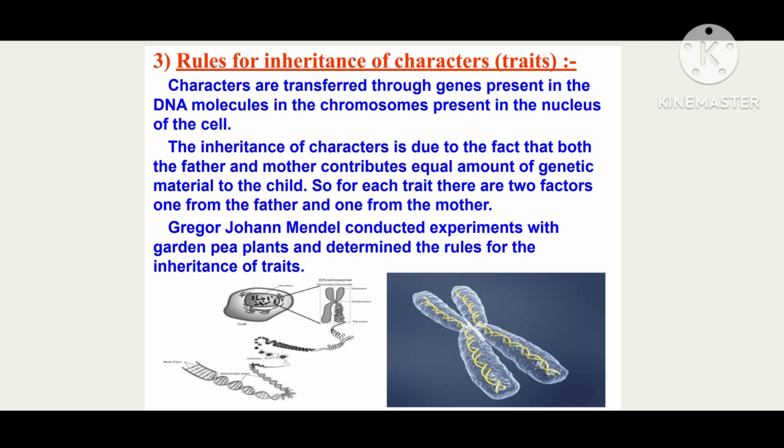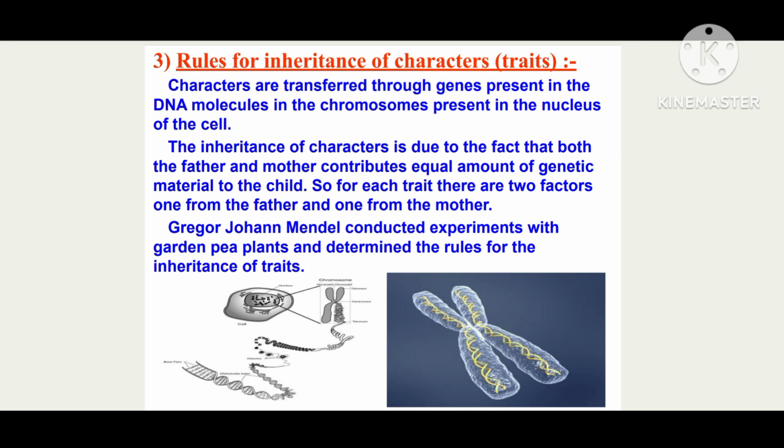Okay, rules for inheritance of the characters. Characters are transferred through the genes present in the DNA molecule in the chromosomes present in the nucleus of the cell. Okay, where are the chromosomes present? Inside the nucleus of the cell. The inheritance of characters is due to the fact that both the father and mother contribute an equal amount of genetic material to the child. During the time of reproduction, the father and mother contribute equal amounts of genetic material to the child. So the child will show similar characters to the father and the mother. So for each trait there are two factors, one from the father and one from the mother. Okay, the trait is nothing but the characters which get transferred from the father and the mother.